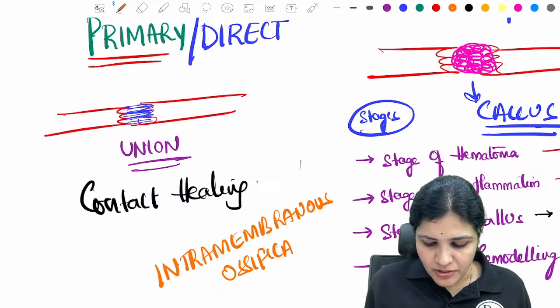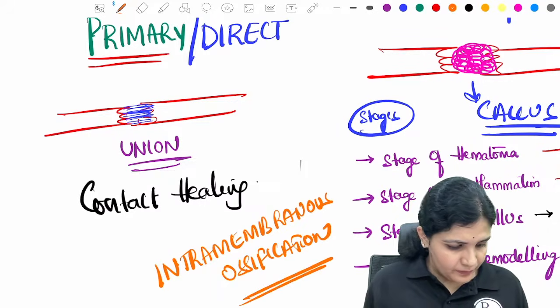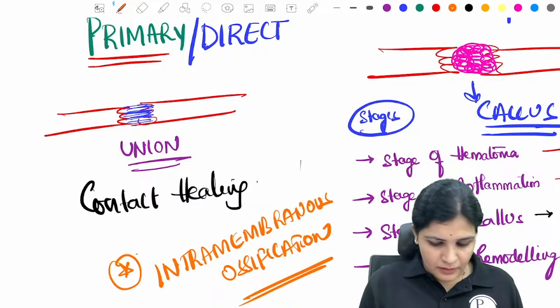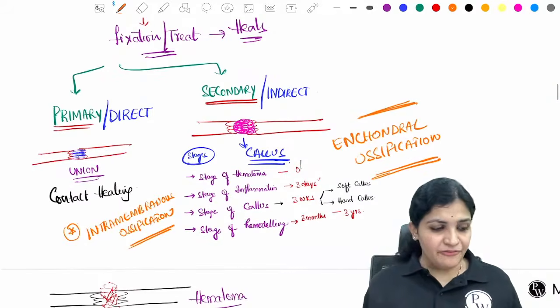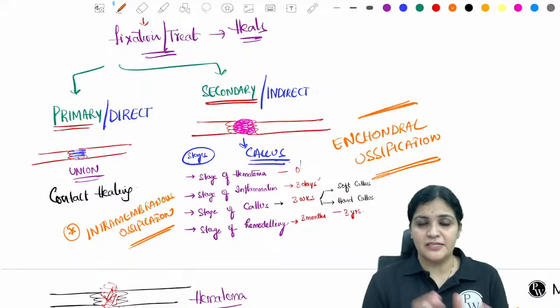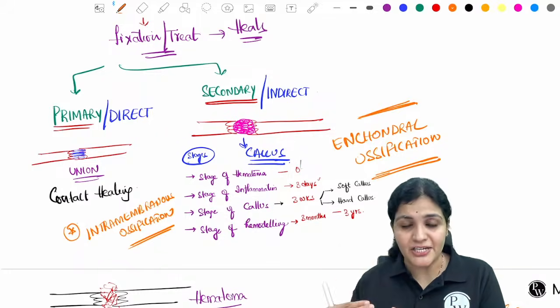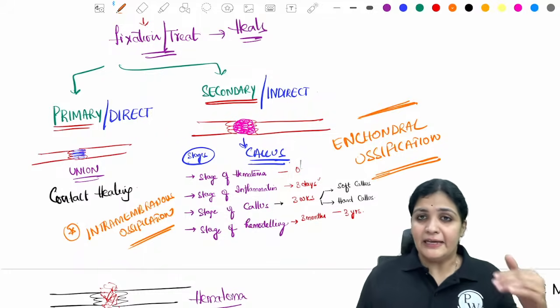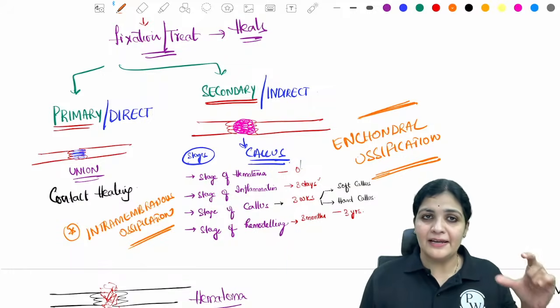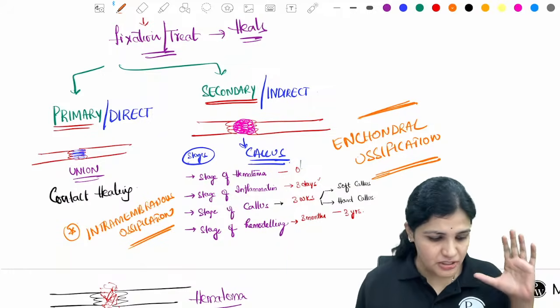Intramembranous ossification, right? Clear? So this is about fracture healing. This is intramembranous, this is endochondral. So why the name endochondral? Because it goes through multiple stages where cartilage is involved. Here there is no cartilage involved, hence it is intramembranous ossification which is occurring.